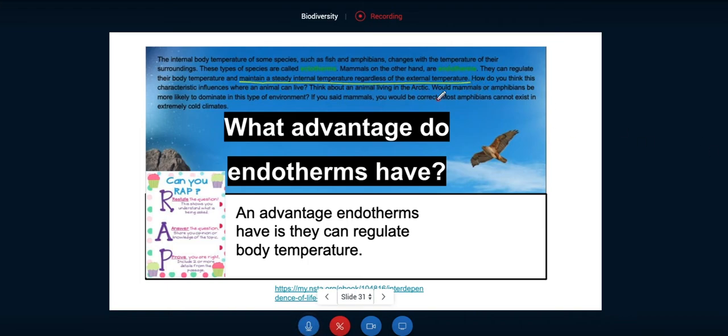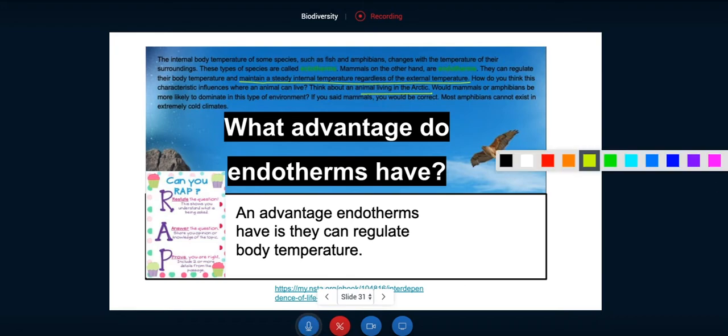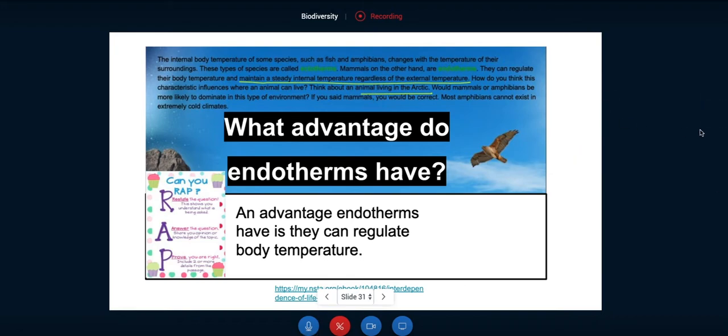It also says they can live in the Arctic. I don't want to copy that directly, but I'm just going to rearrange those two ideas and provide the P part, the prove.